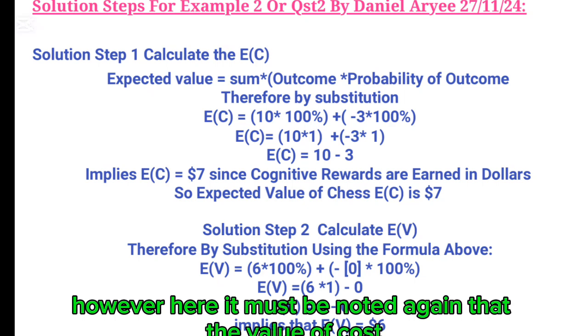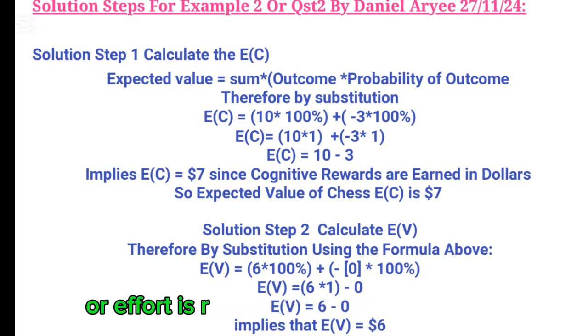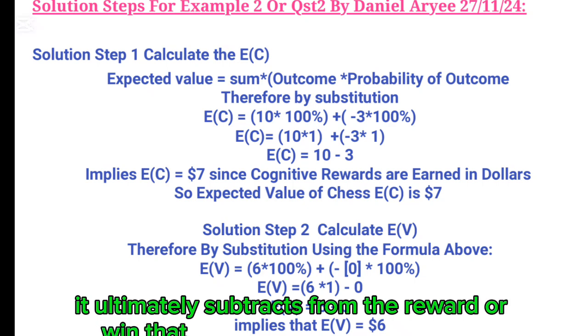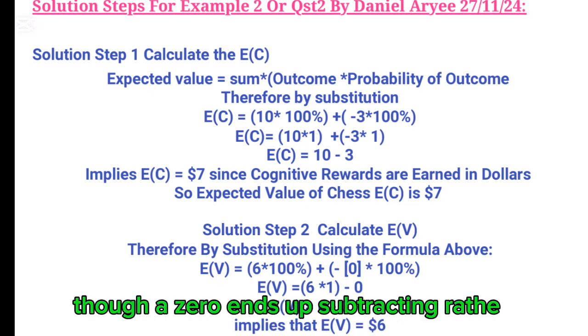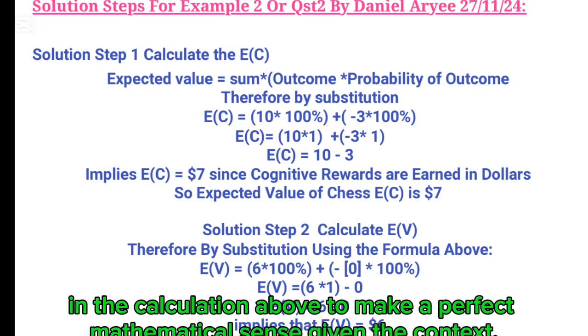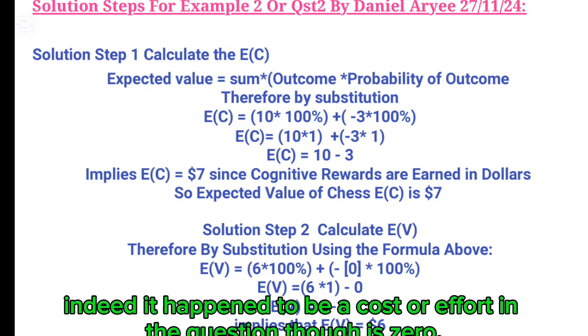However, here it must be noted again that the value of cost or effort is regarded as negative in this context since it ultimately subtracts from the reward or win. Hence the reason why 0 ends up subtracting rather than adding to the reward in the calculation above, to make perfect mathematical sense given the context. Indeed, it happened to be a cost or effort in the question, though a 0.